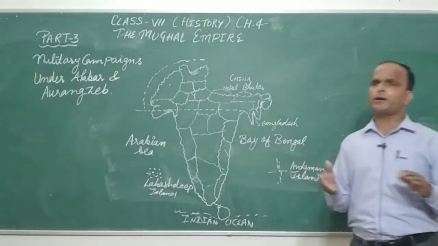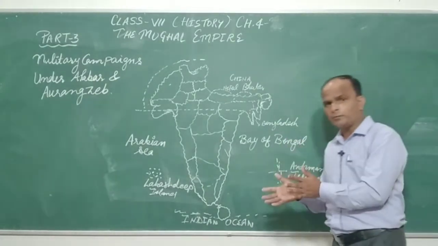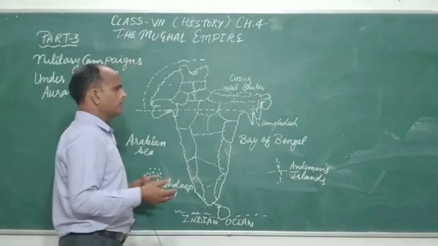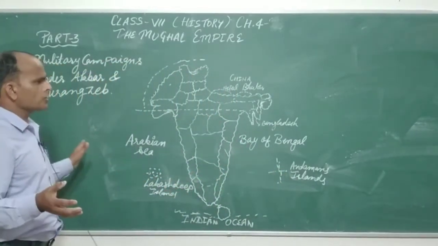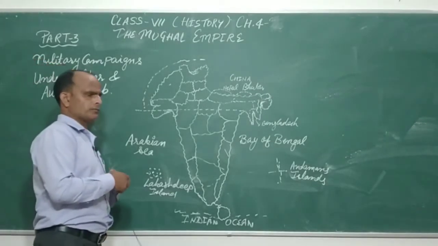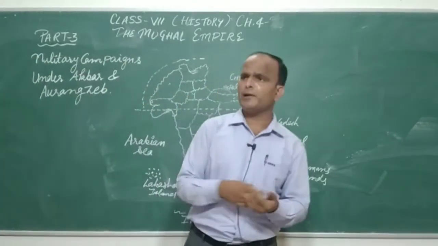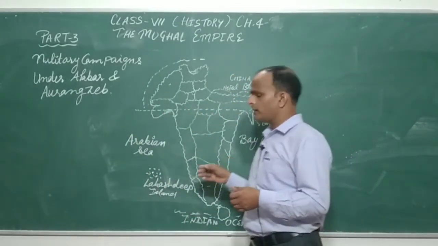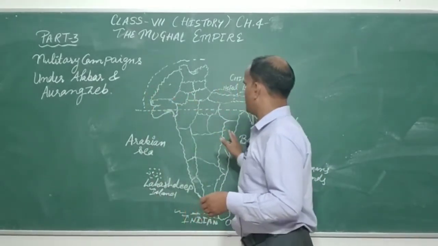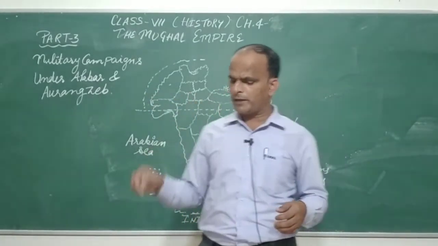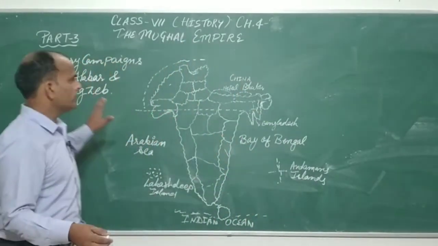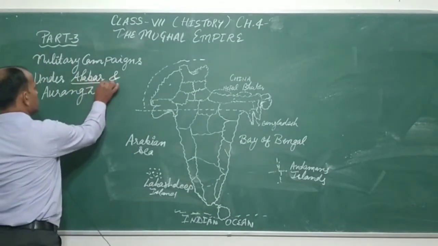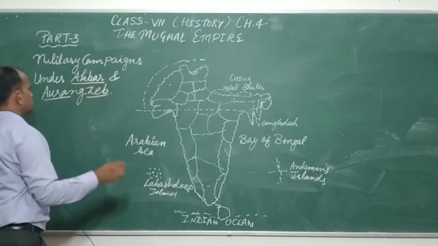You know from the first part that Shah Jahan's son Aurangzeb, who was known as Khurram, fought with his brothers, and after killing Dara Shikoh he got the rulership. So he started his military campaign, which is shown through this map. This campaign was started and completed by two Mughal emperors: one is Akbar and the second is Aurangzeb.